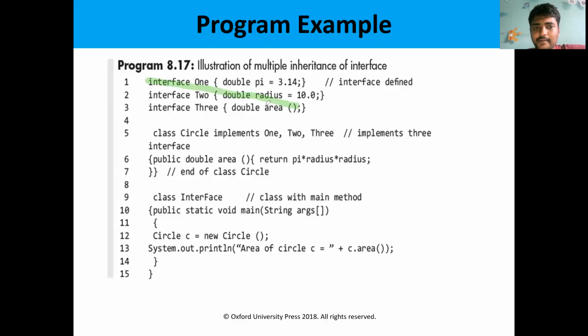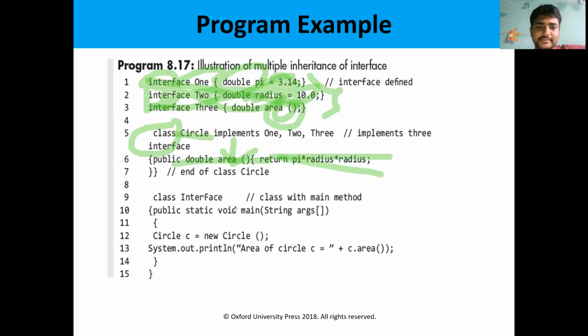So these are the interface definitions. These 3 interfaces cannot be implemented directly. So we need a class, and I am creating the class. I am implementing the interface method. Area is a method which is defined in the interface as an abstract method. So the abstract method definition will be there in the class. I am defining the class here.